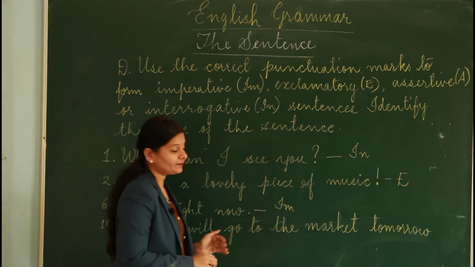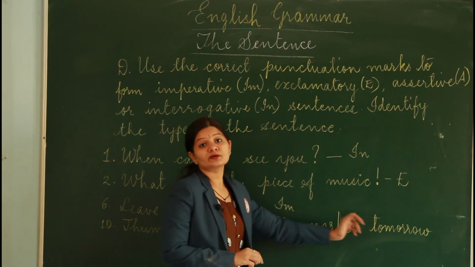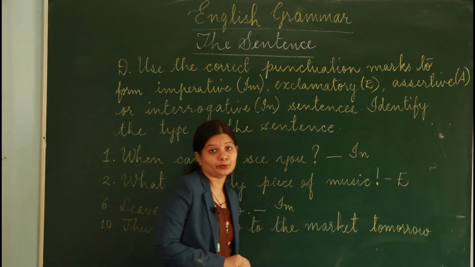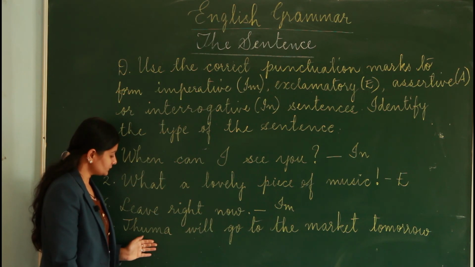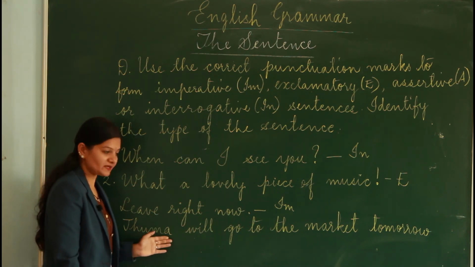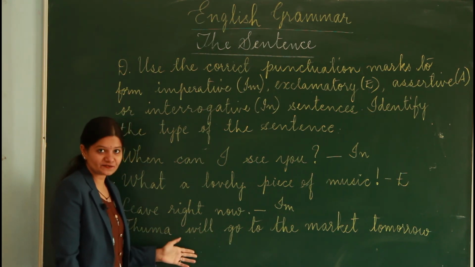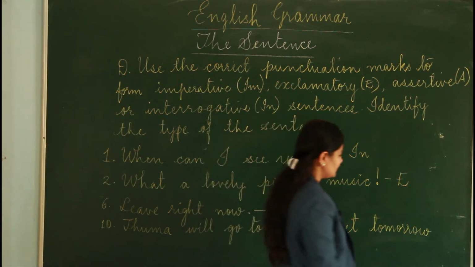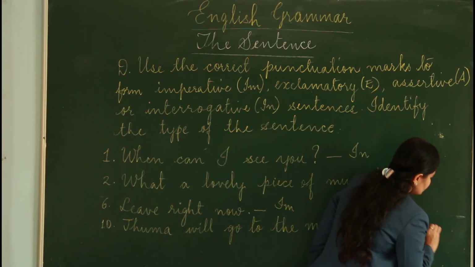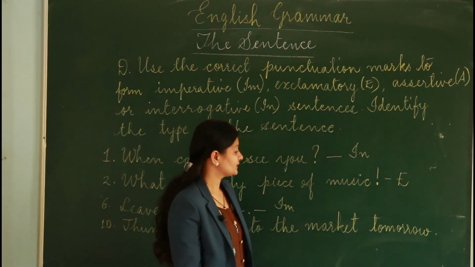Next one. Juma will go to the market tomorrow. So what does it say? Juma will go to the market tomorrow. It says something the person is wanting to do. It's an assertive sentence. So what will be the punctuation here? Yes, the punctuation will be a full stop.